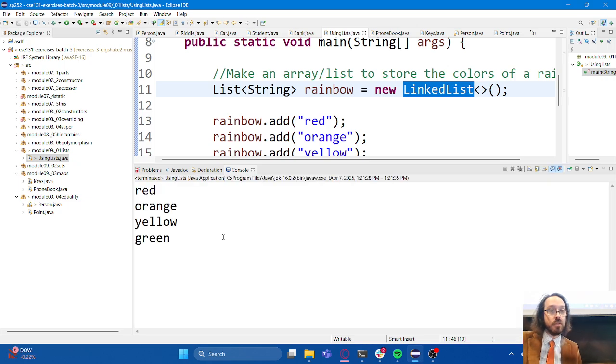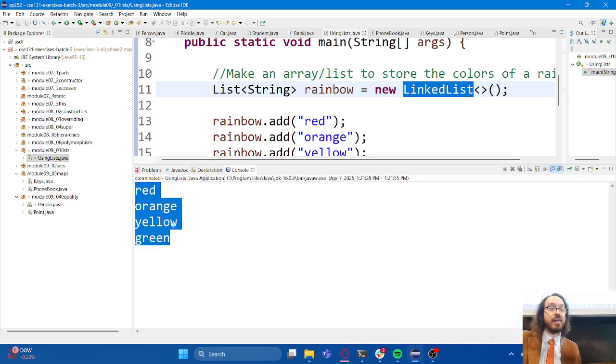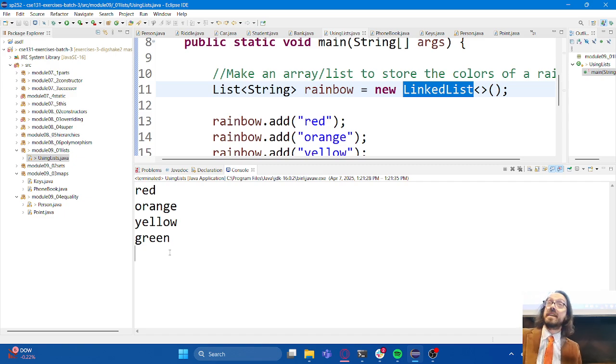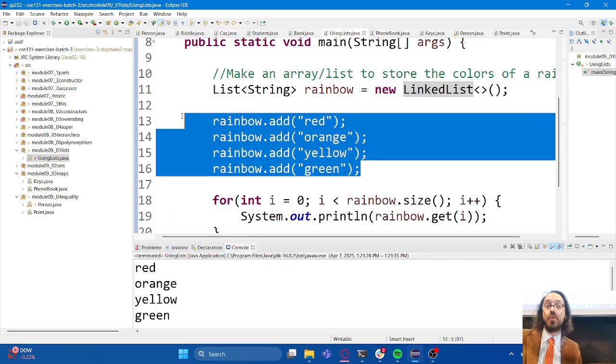If my computer will do it. There we go. Notice that I don't even get the 3 nulls on the end because the list is not a length of 7. It's actually only a length of 4 in this case, since I only added 4 things to it. So there you can see visual proof that lists grow and shrink depending on how many items they contain, unlike arrays, which are always whatever size I create them as, right?